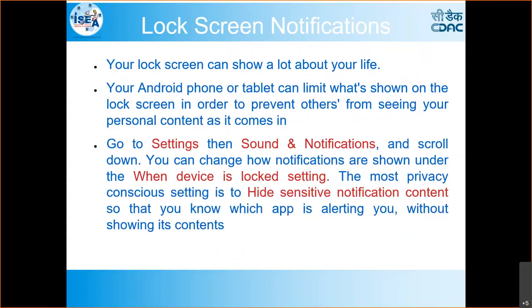And last, screen notifications. This is an interesting thing actually. Recently a major issue happened, in India only I'm expecting. One guy thought the device was locked and kept it beside him and slept. In the morning when he woke up and saw his messages, he had spent more than 1.5 lakhs overnight. How did it happen? His kid was playing these games, and whenever he needed some weapons or something, he started using his father's card.